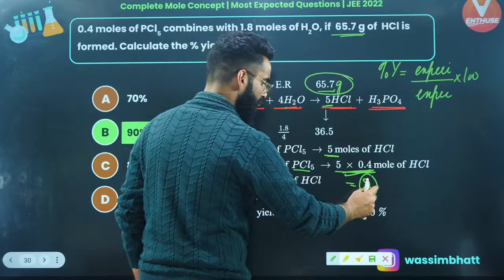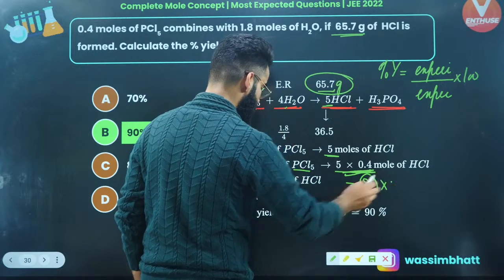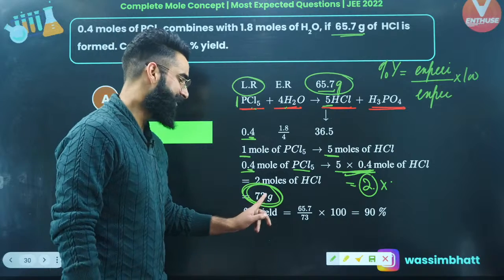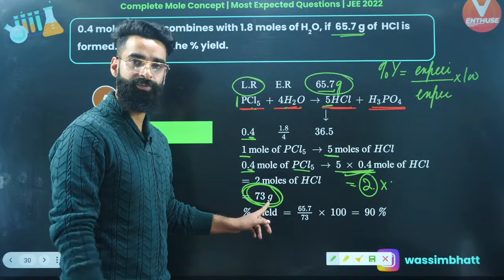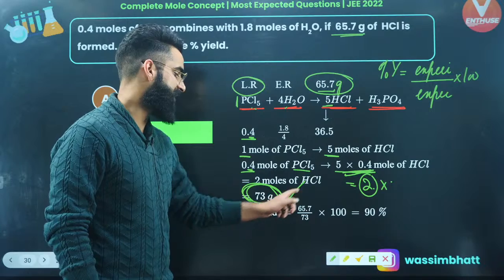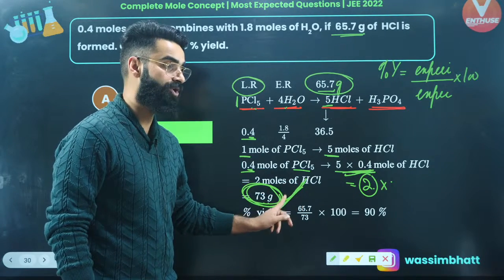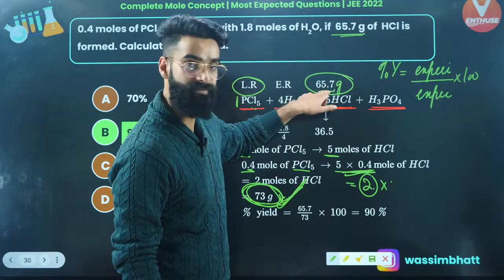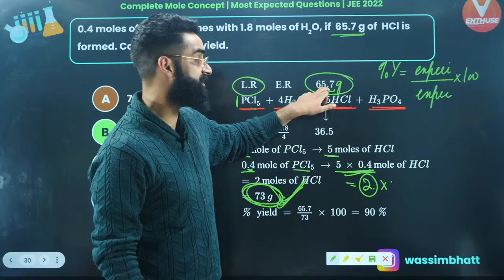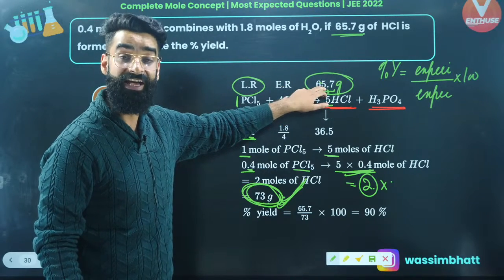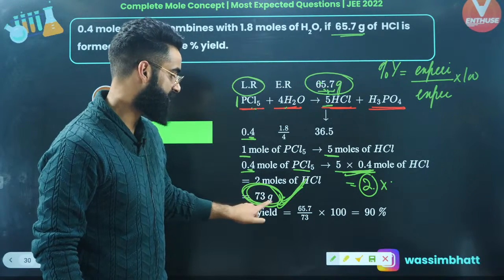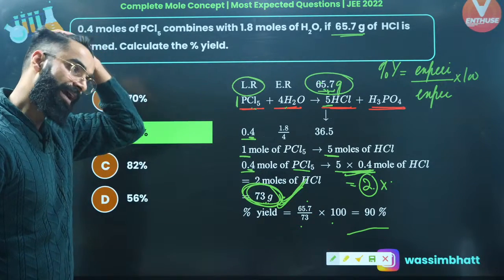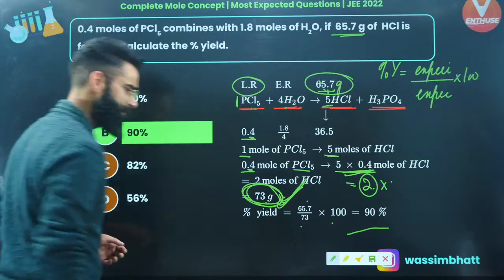If you got the moles of HCl formed, multiply it with the molar mass of HCl, which is 36.5. So these many grams of HCl are basically getting formed as per the stoichiometry of the reaction. This is something which I call the expected amount, which I got to know by means of stoichiometry. And this one was my experimental amount. As per the question, 65.7 grams of HCl are getting formed. So this is going to be experimental, and this is expected. Experimental divided by expected multiplied by 100. The value comes out to be 90%. So the yield of this reaction is simply going to be 90%. That's all, right? A simple and basic question.